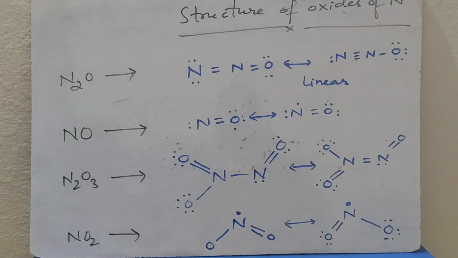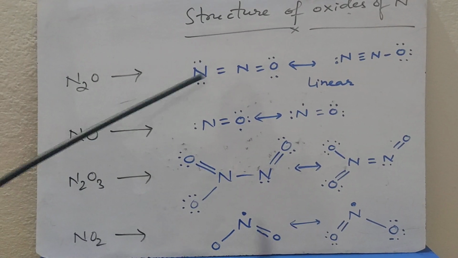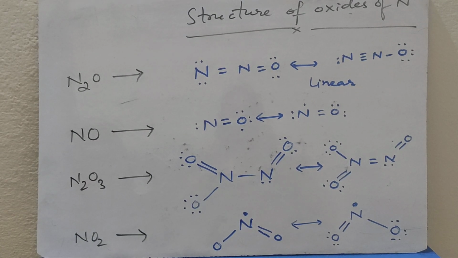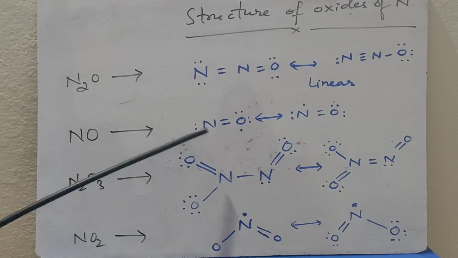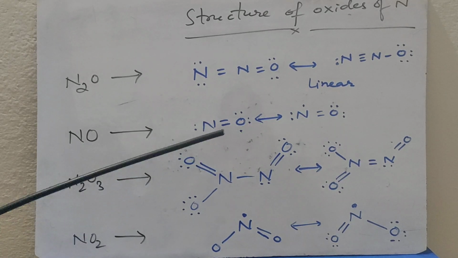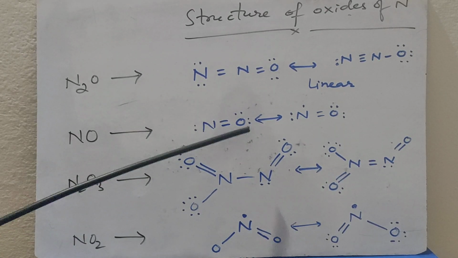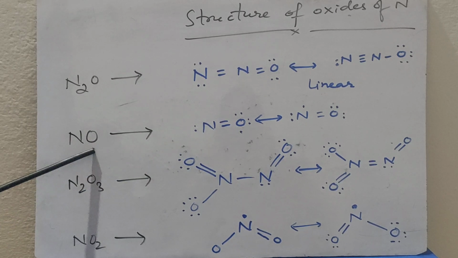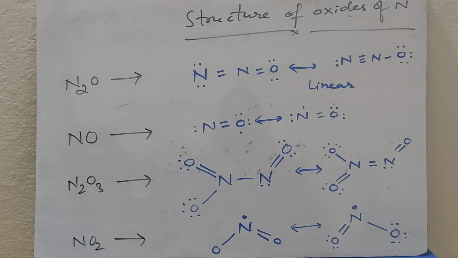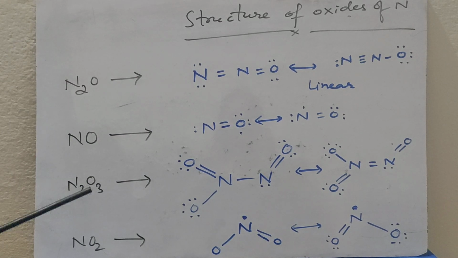Structure of oxides of nitrogen. N2O is linear and it shows resonance. NO is also linear with a nitrogen-oxygen double bond, and it also shows resonance. If we see the structure of NO, we find that there are 5 plus 6, that is 11 electrons, so it is also an odd electron molecule.